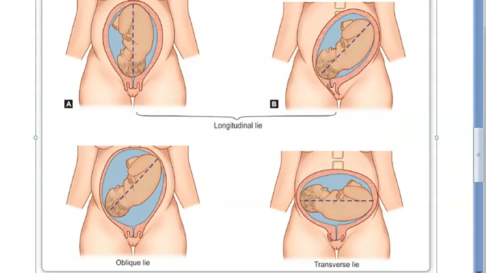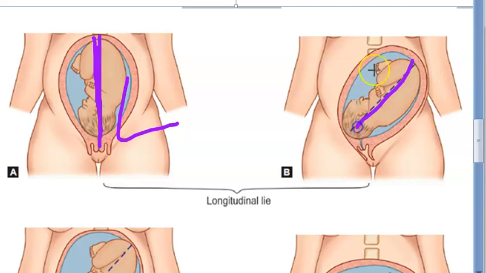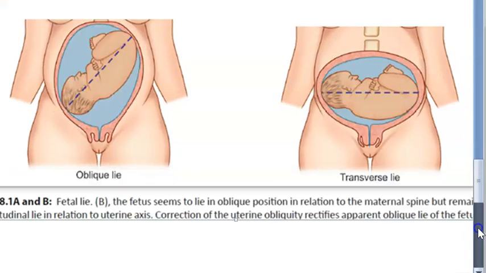Okay, just look at this. So in this photo, how is the lie? Both of these are longitudinal only. So the long axis of the baby and the mother's spine, both are parallel. Yes. So this is longitudinal lie. What about this? This is also longitudinal, is it? Let's go down here and check. This one became oblique, and this one is transverse lie.